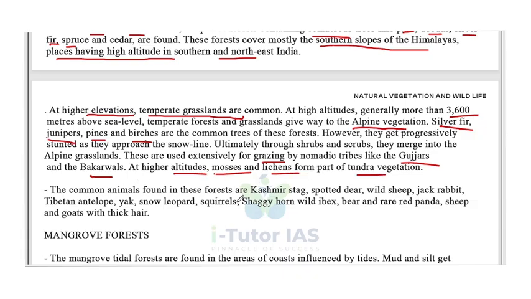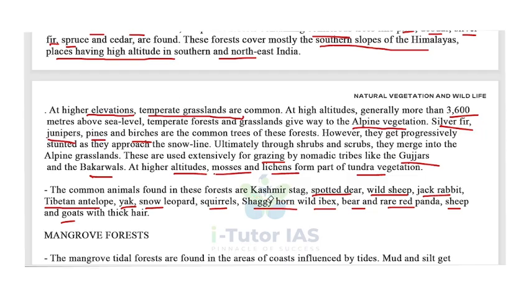The common animals found in these forests are Kashmir stag, spotted deer, wild sheep, jackrabbit, Tibetan antelope, yak, snow leopard, squirrels, shaggy horn, wild ibex, bear, and rare red panda, sheep, and goat with thick hair. So these are the important animals found in these areas.